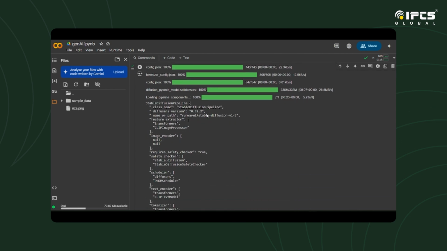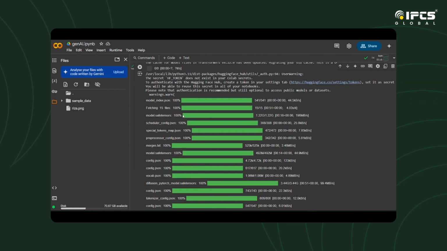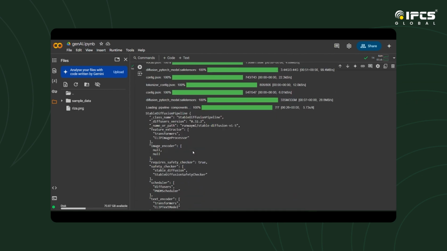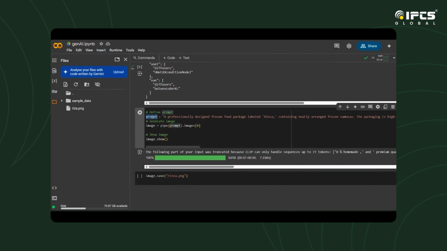Now, next step: after this runs, I have already trained it because it takes some time, so I'm not showing it in the video. Next we have to give a prompt, a detailed text prompt that describes the packaging design. The prompt I gave is: a professionally designed frozen food package, label name Orisa, containing neatly arranged frozen samosas.